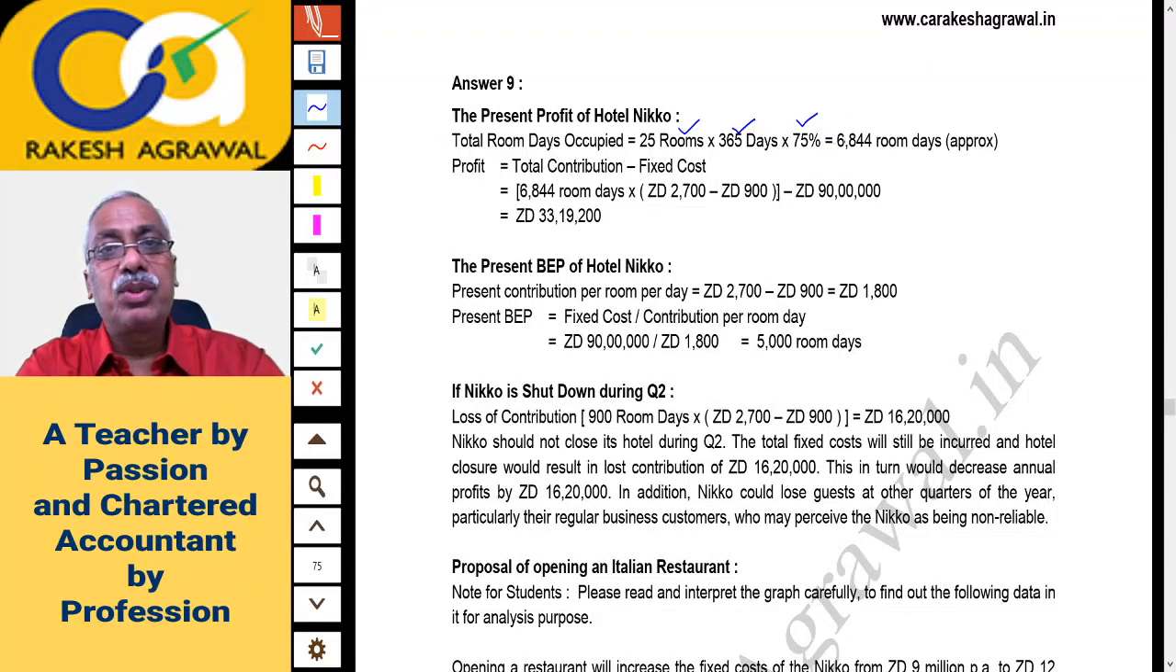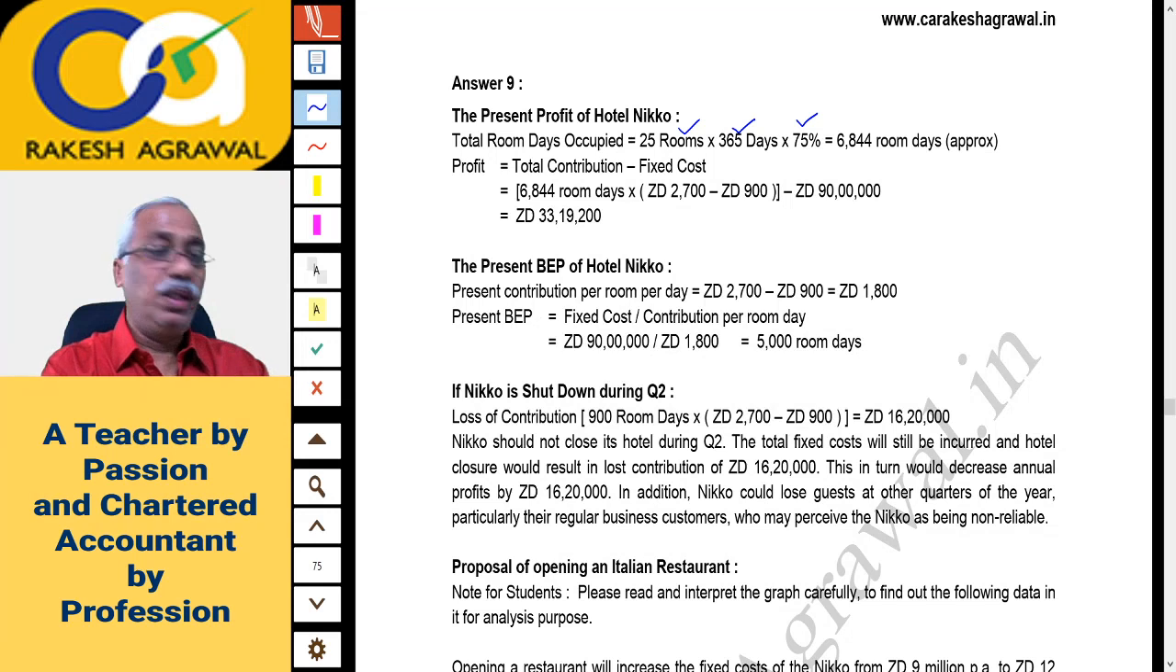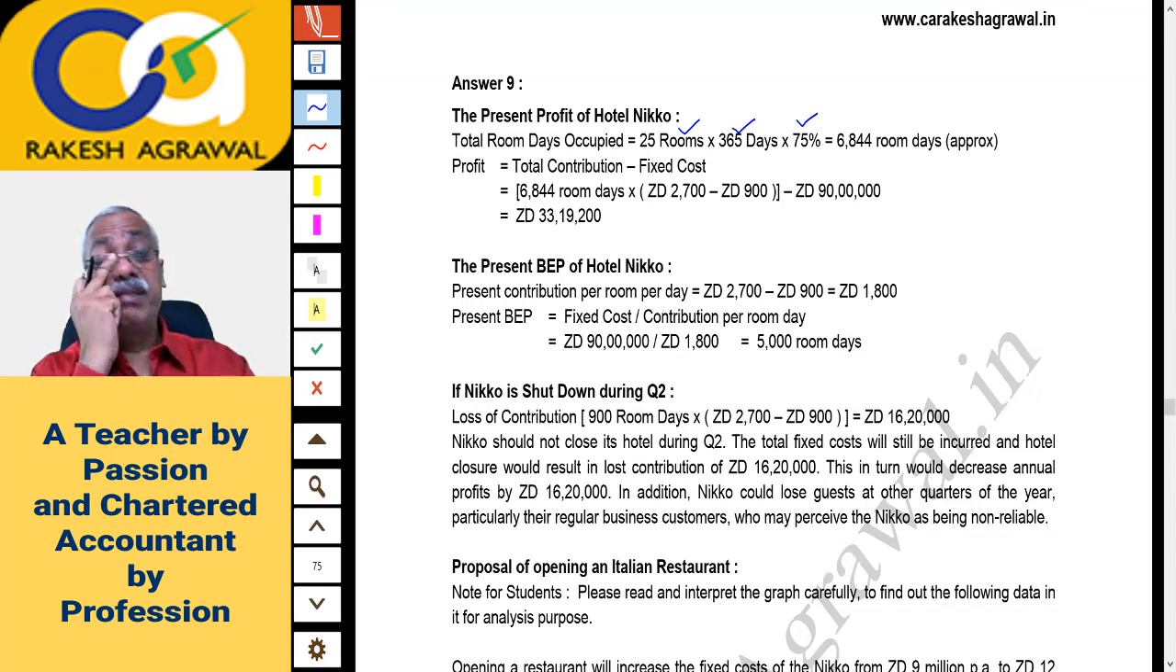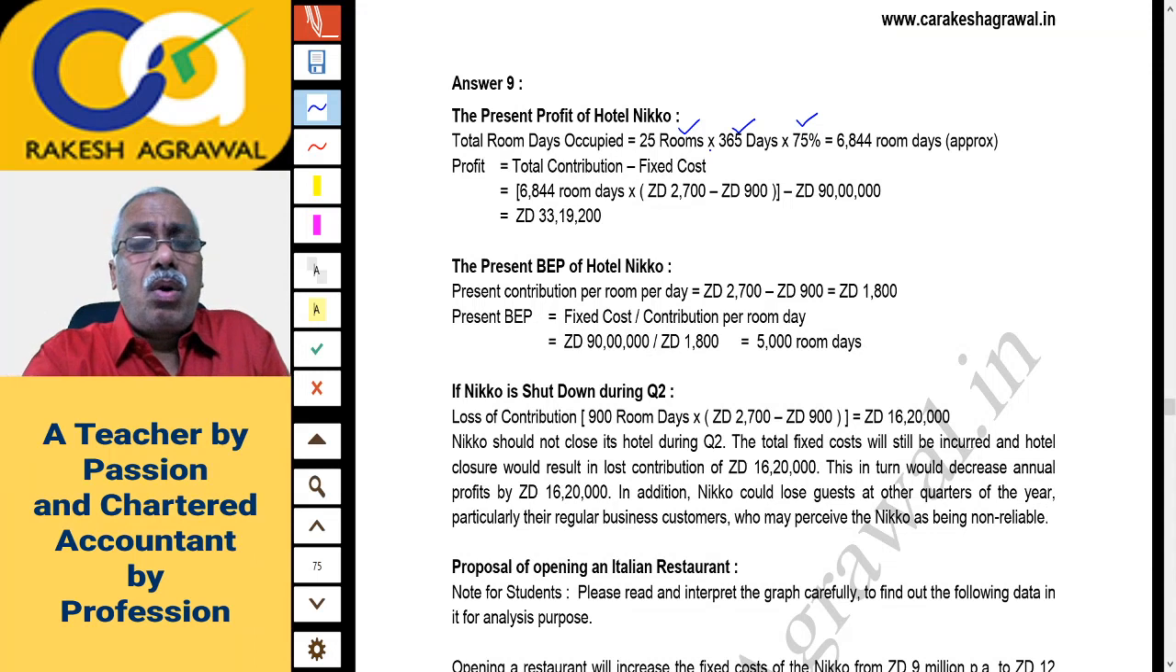Then after that, the restaurant will change it. You can just calculate 25 rooms into 365 days into 75% occupancy: 25 into 365 into 0.75. It is 6843.75, so as a round figure it is taken as 6844 room days occupied. Now, profit is contribution minus fixed cost.